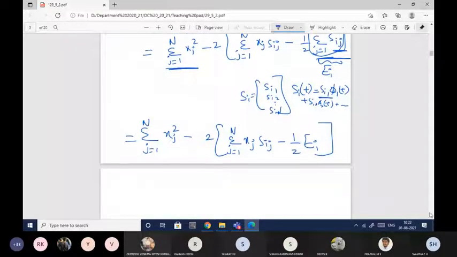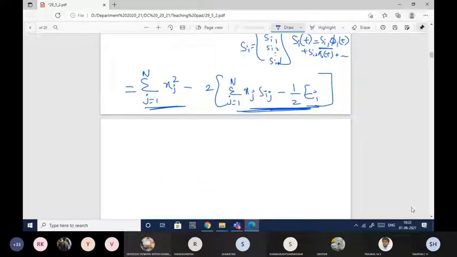Again, as mentioned, this is constant, independent of x. So I'll take only this function to determine the log likelihood function. And one more thing: this summation j equal to 1 to n of (xj minus sij) whole square should be minimized.